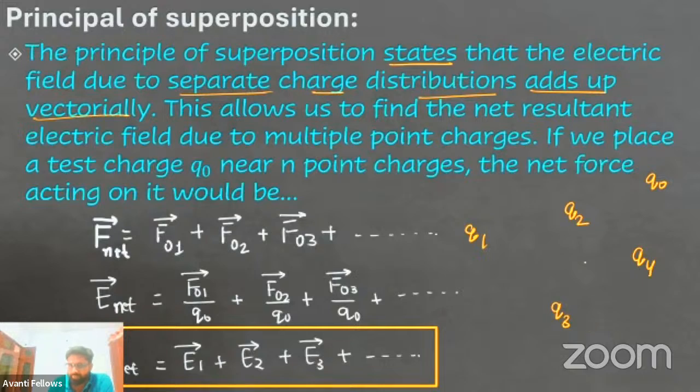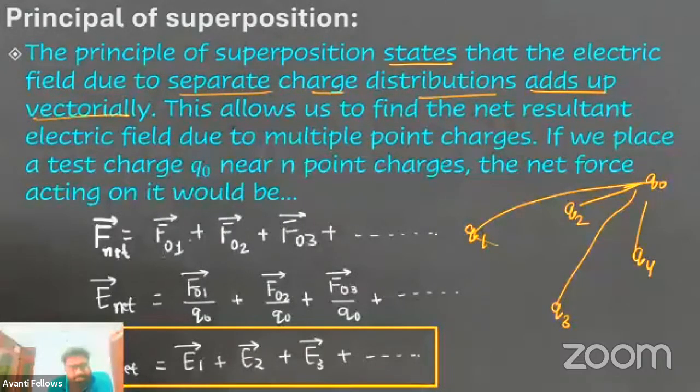So the force applied by these charge particles on this Q naught can be added vectorially. So this is the principle of superposition. So the net force of a system is given by the vector sum of the individual forces. Q1 will apply a force, Q2, Q3, Q4.